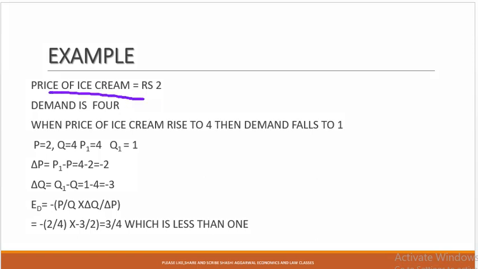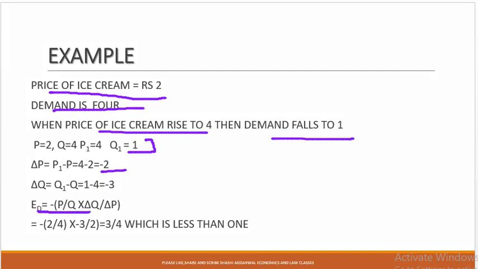Price of the ice cream is 2, so the original price is 2, original demand is 4. When the price of ice cream rises to 4, then P1 is 4 and Q1 is 1. Here I have written it this way: delta P, P1 minus P, is equal to 2, and delta Q, that is the change in quantity, is minus 3. And by writing them in the formula, minus divided by 2 by 4 into minus 3 by 2.